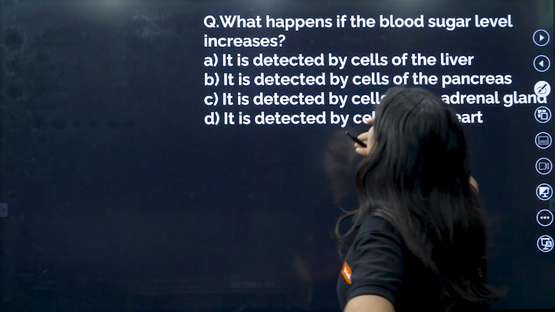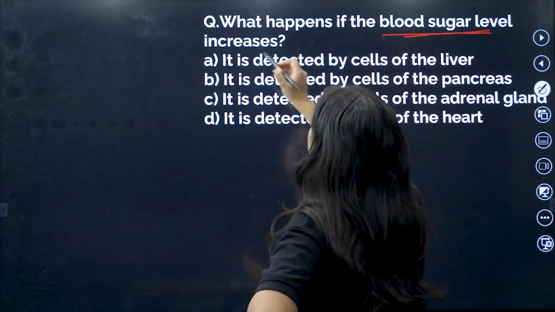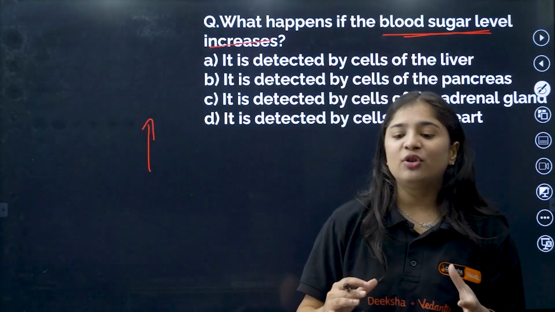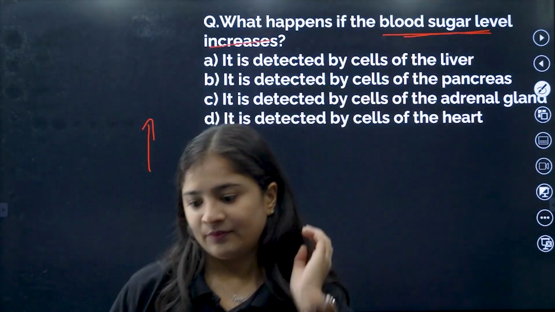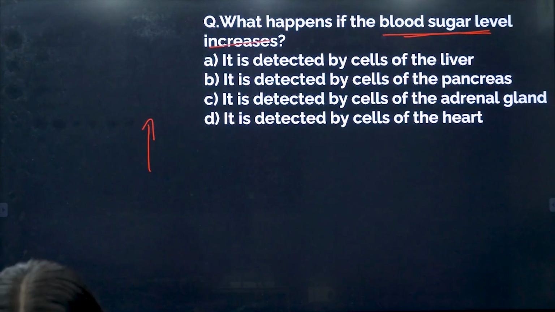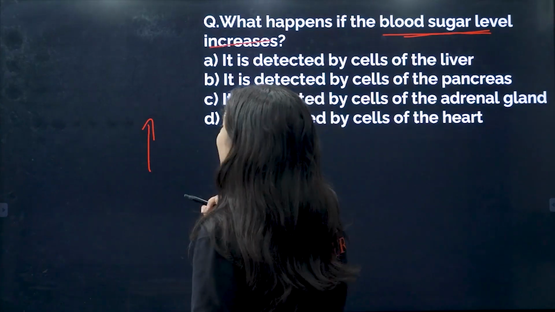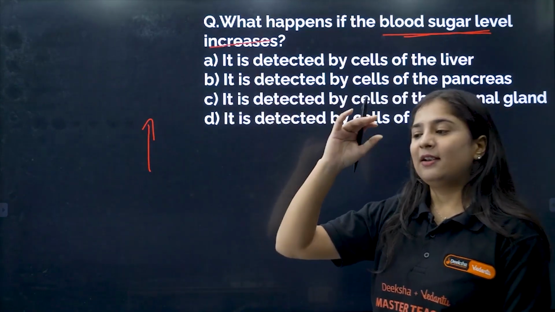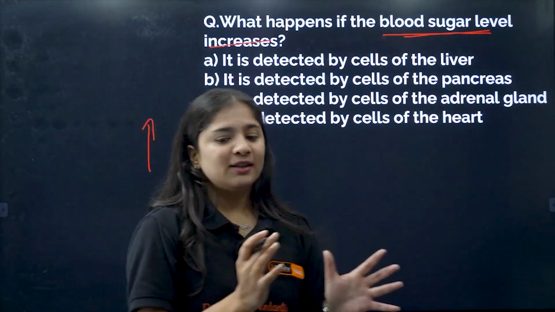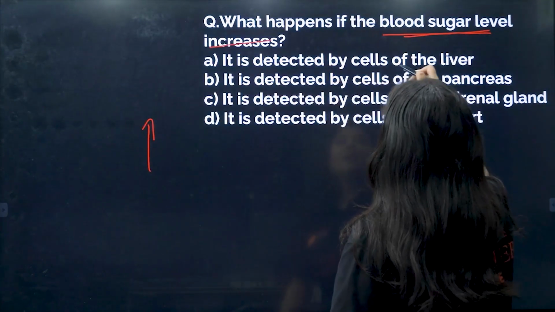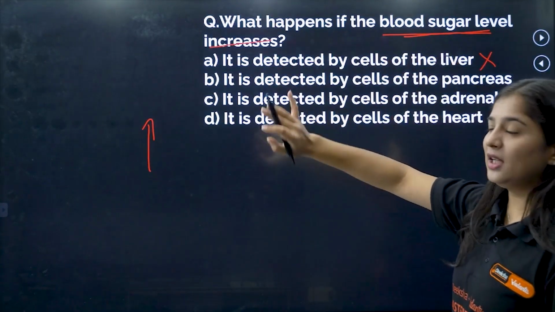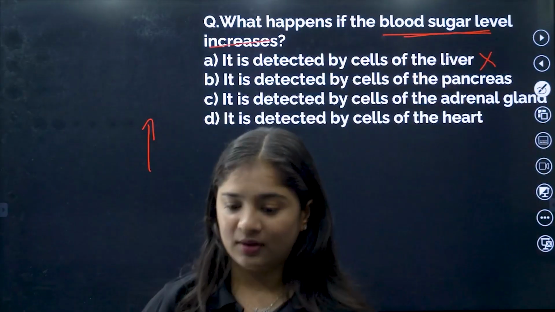So, what happens if the blood sugar level increases? If it is related to sugar, it's always related to which gland? Pancreas. That means it is detected by the cells of the liver? No way. Liver doesn't do anything. It is not related to the liver itself.